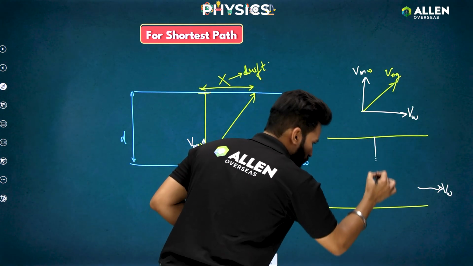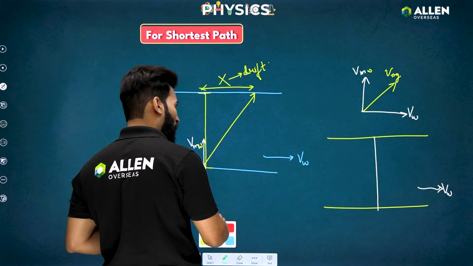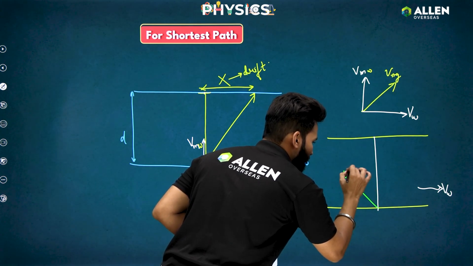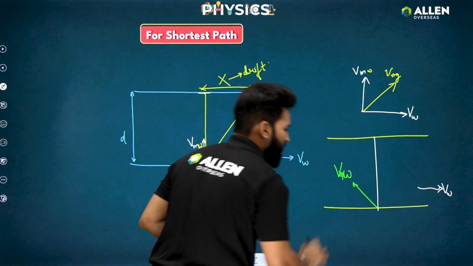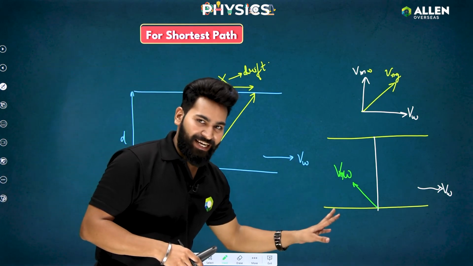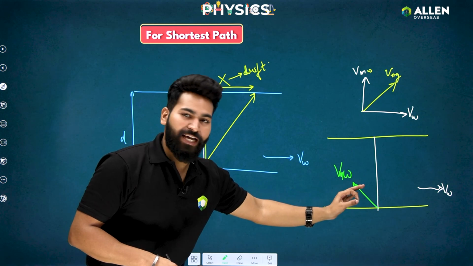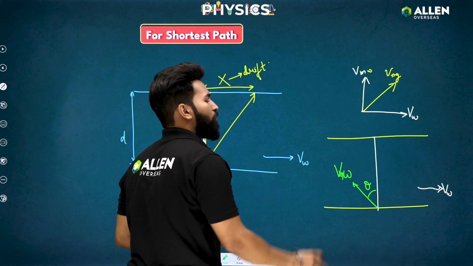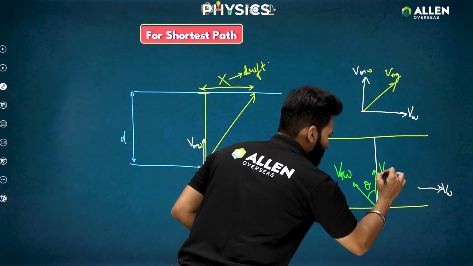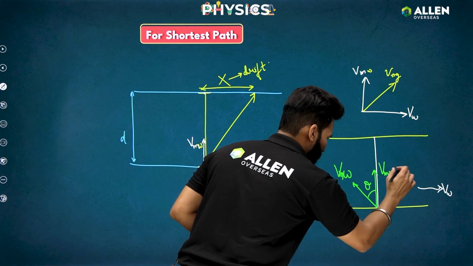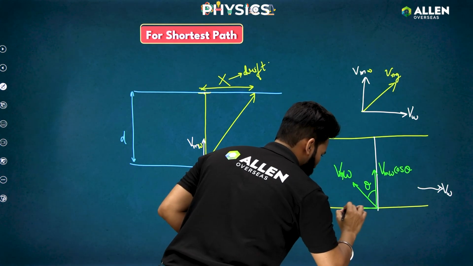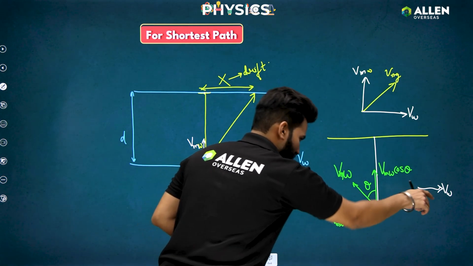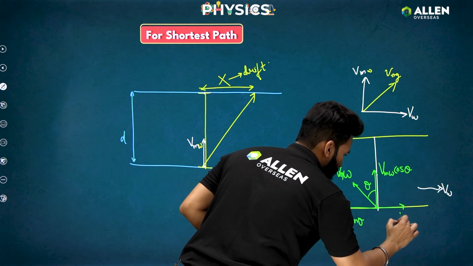And if I want to go on this line directly opposite, what I can do is swim in this direction. Velocity of man with respect to water. I will try to swim in this direction, in such a manner that, let's say, this angle is theta. If I take the components of this velocity, it will be velocity Vmw cos theta, and this component will be Vmw sin theta. This velocity of water is also making this man flow in this direction.